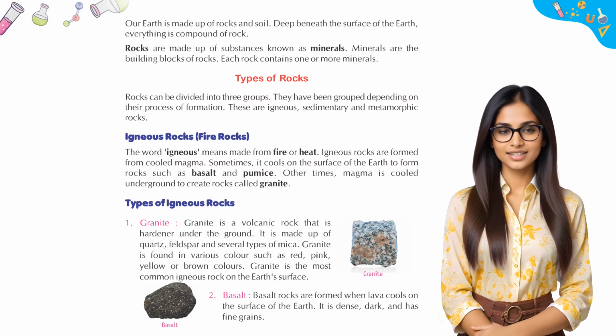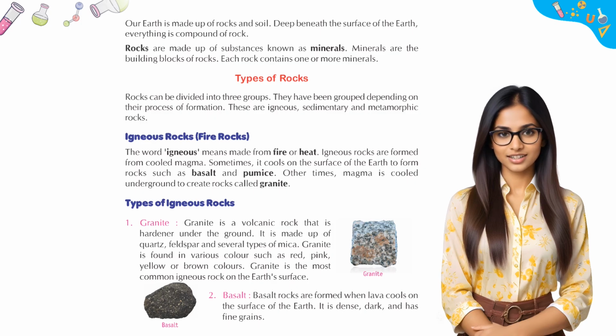Types of igneous rocks. 1. Granite. Granite is a volcanic rock that is harder under the ground. It is made up of quartz, feldspar, and several types of mica. Granite is found in various colors such as red, pink, yellow, or brown. Granite is the most common igneous rock on the Earth's surface.